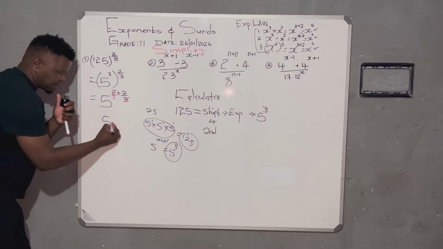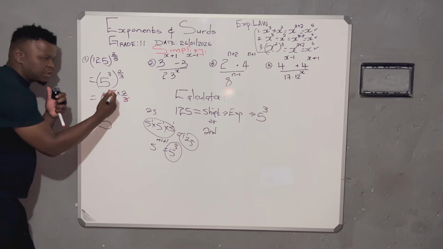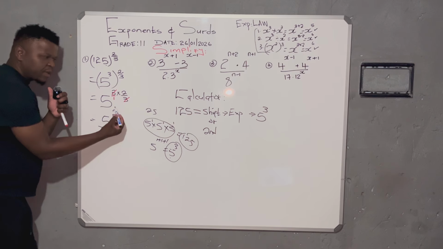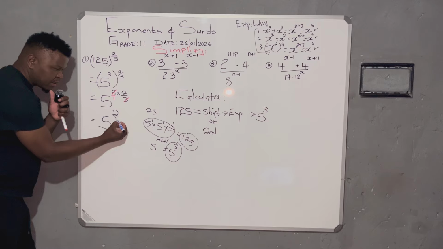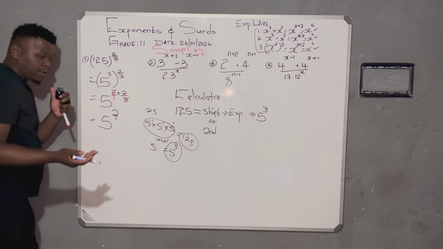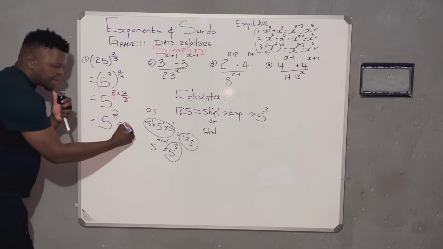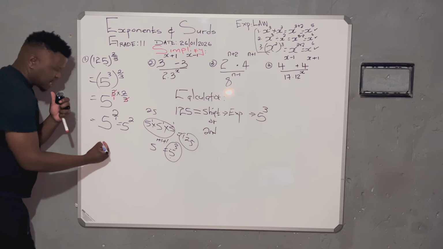So I only have 5, obviously, because I was sorting out this mess. I'm left with 2. Okay, we can say 2 over that one, but you and I know that 1 cannot change anything. So basically it's the same as just 5 squared.